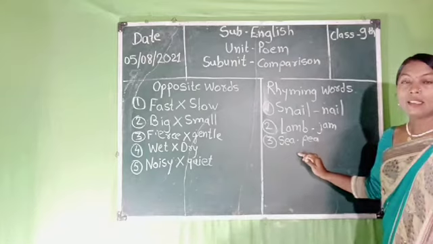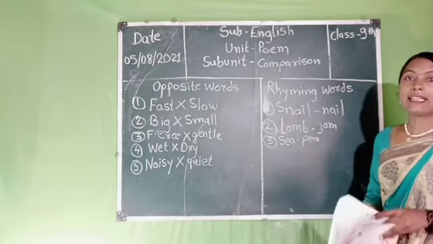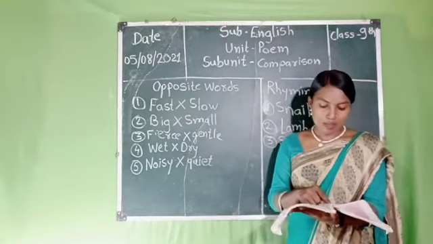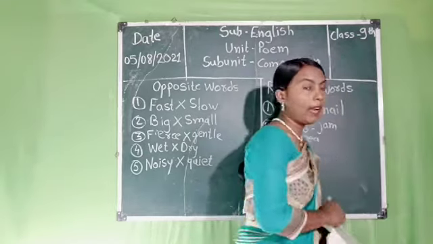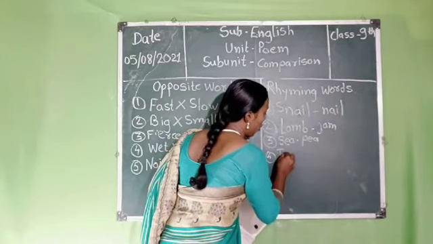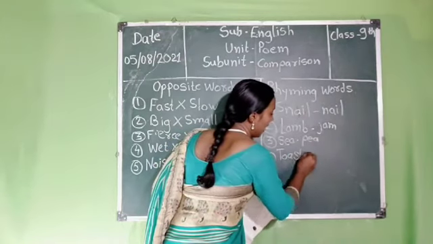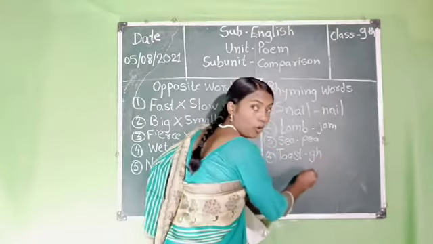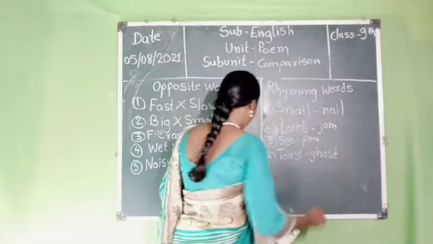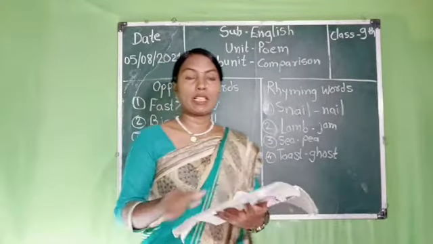And here the rhyming words are toast and ghost. So we write down the rhyming words here. Toast, T-O-A-S-T, toast, and G-H-O-S-T, ghost. So that is the rhyming word, students.